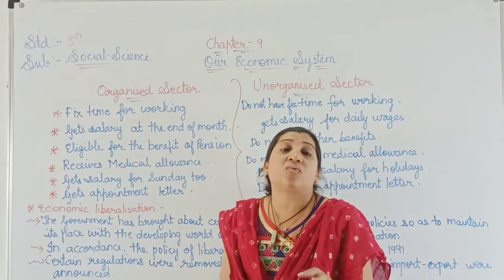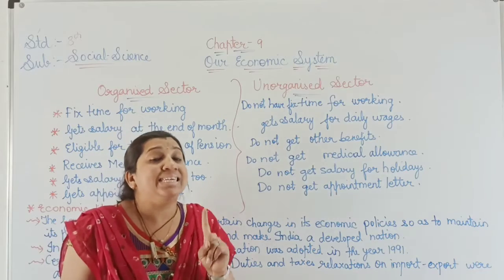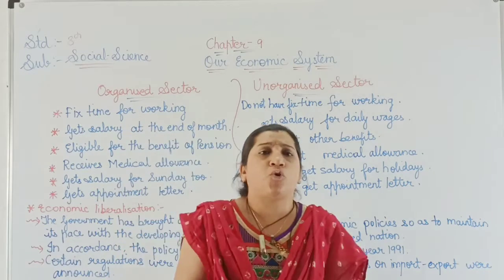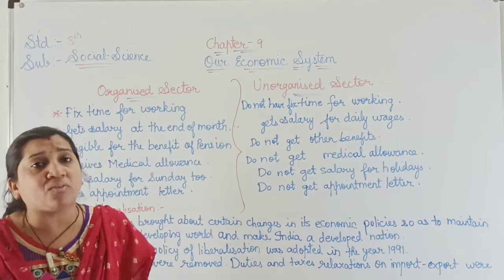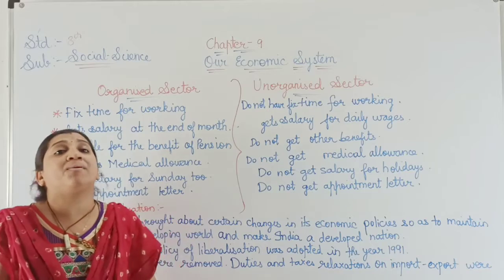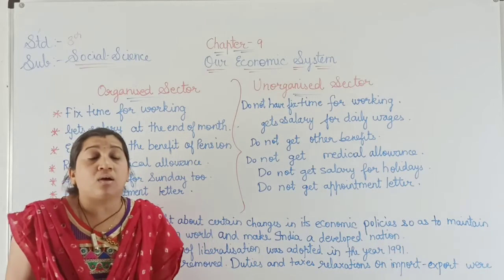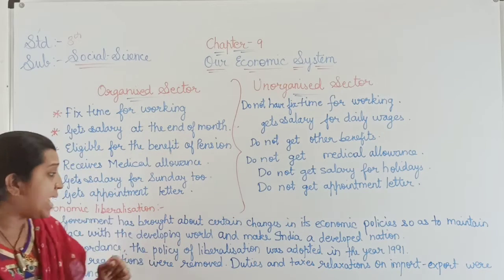Still, we are in the category of a developing nation, not a developed nation. There is some surety given by the government. Nowadays we get loans and many facilities from the government to sustain ourselves and to stand up to competition from other countries in selling goods.